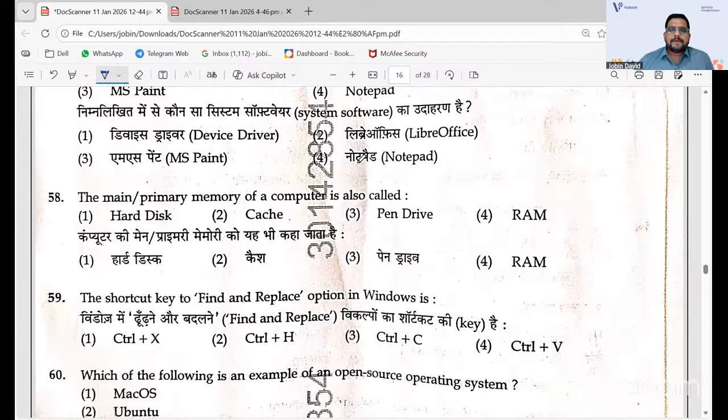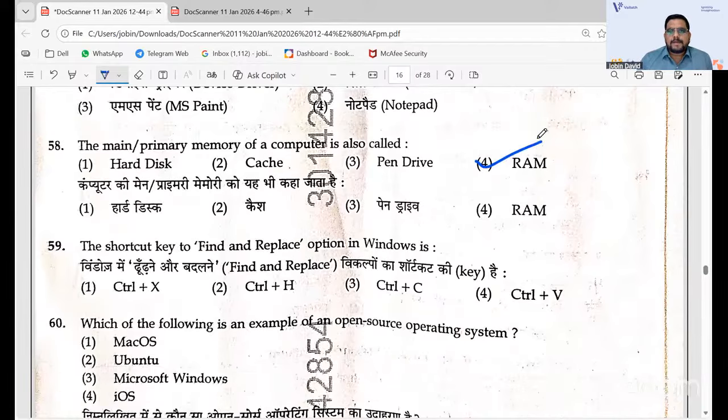The main memory of a computer is also called RAM, random access memory. It is not hard disk, it is not cache memory, it is not pen drive.